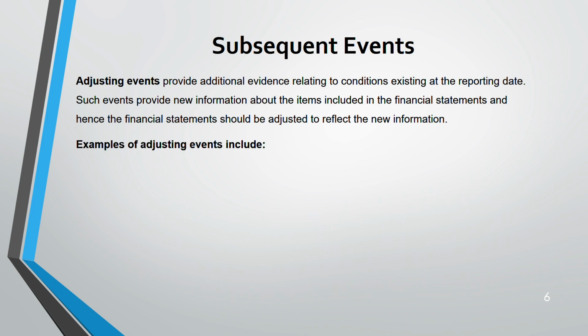Examples of adjusting event: one is damaged inventory and doubtful receivable allowances, because at the reporting date you know what is the position of inventory, you know your receivable. So because of the new information after the reporting date, maybe there is an increase or decrease in the allowance of doubtful receivables, so you have to adjust. Same for the damaged inventory.